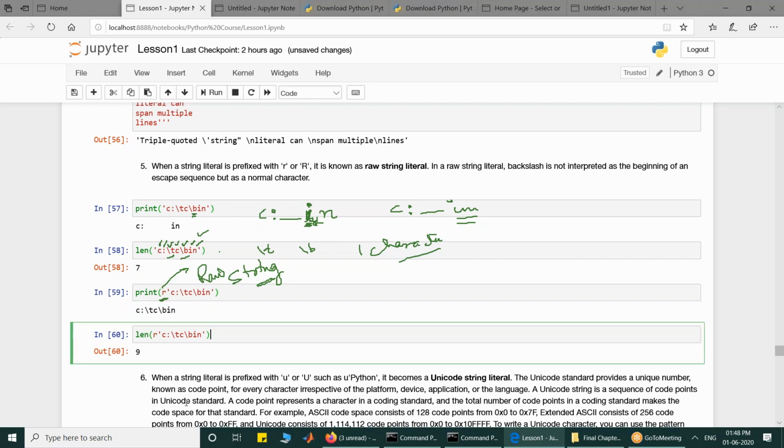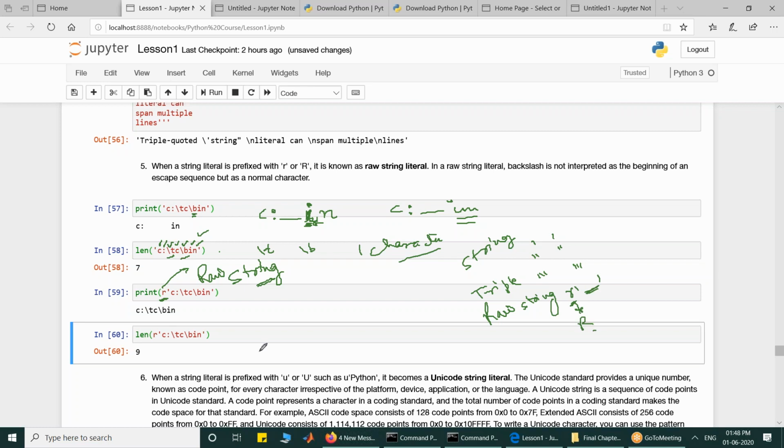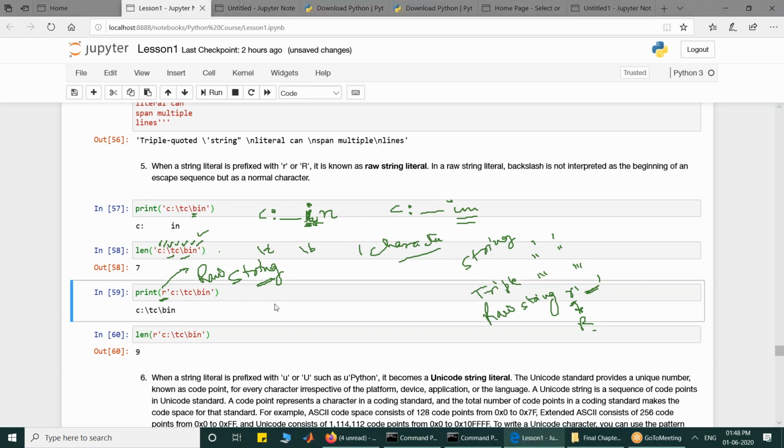So what we have discussed: one is the normal string which can be enclosed within single quotes or within double quotes. One is the triple quoted string which can be enclosed within 3 quotes, and this is generally used for multi-lines. And one is the raw string. A raw string is any string which is prefixed with R. So this R or capital R says that this is a raw string, and if there is any escape sequence in it, that will be treated as normal characters, not as an escape sequence.